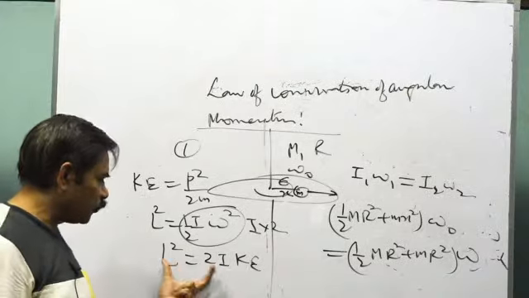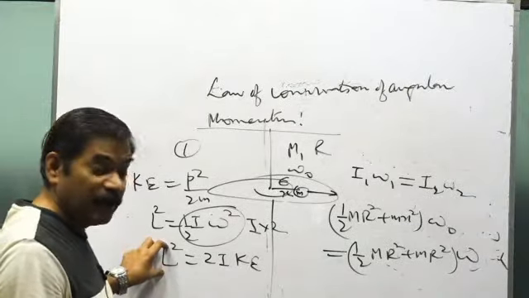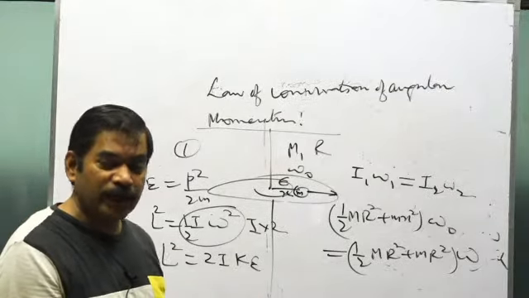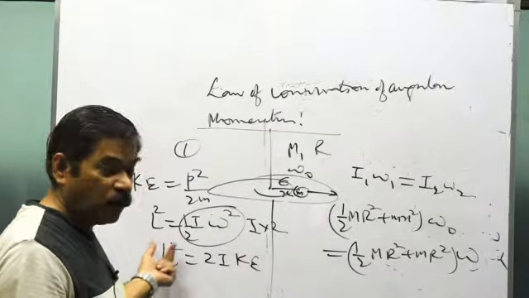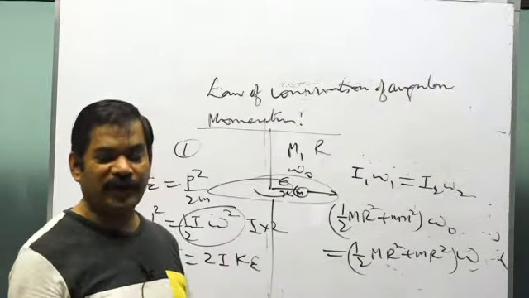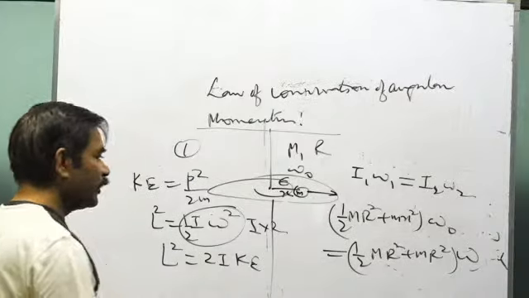These kinds of questions will be useful if they tell you that the angular momentum has been doubled. What will be the percentage change in the kinetic energy? You can get that. If this quantity is doubled, what will the final kinetic energy become? You can calculate that. Then through the change of kinetic energy, you can calculate the percentage change of the kinetic energy.